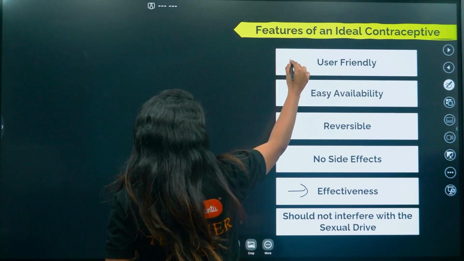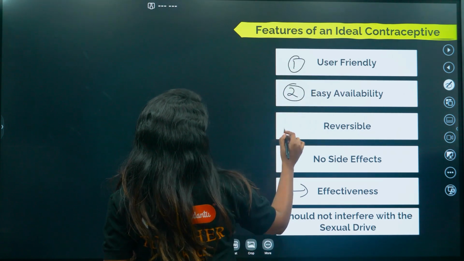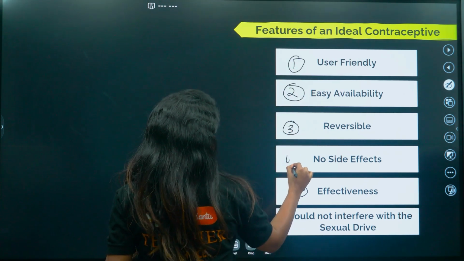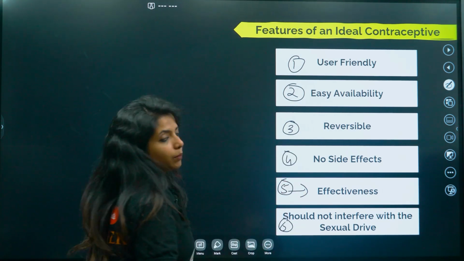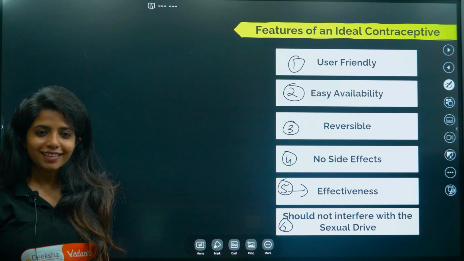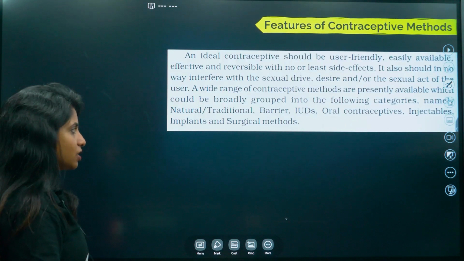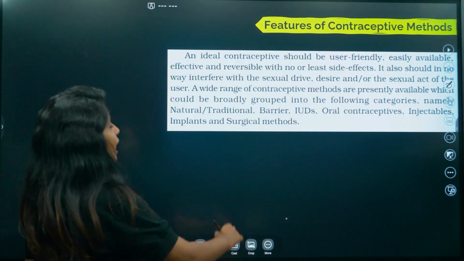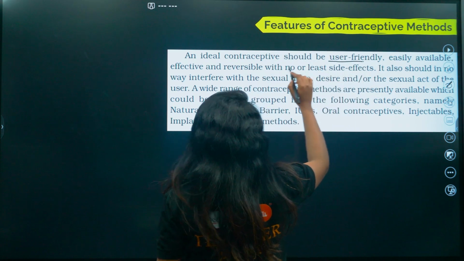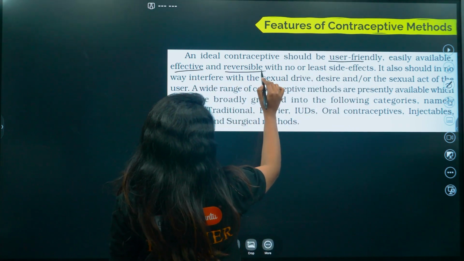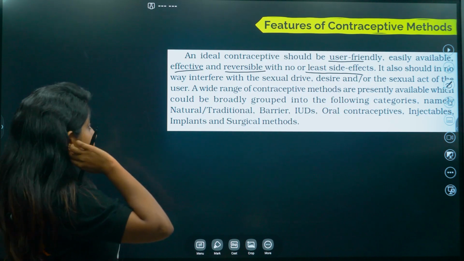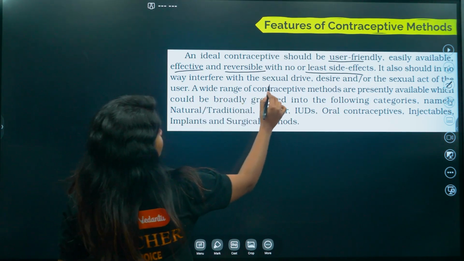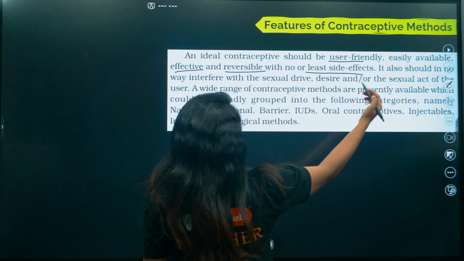So these are the points. First, user friendly; second, availability; third, reversibility; fourth, no side effects; fifth, effectiveness; and sixth, should not come in between the sexual drive. This is given right there in your NCERT. Let's read it once. An ideal contraceptive should be user-friendly, easily available, effective, reversible with no or least side effects. It should also not interfere with the sexual drive, desire or the sexual act of the user.